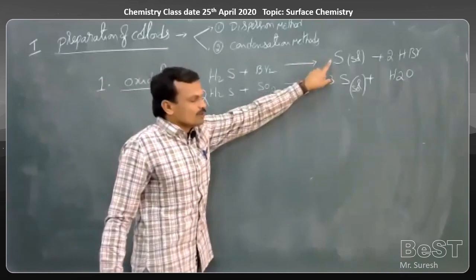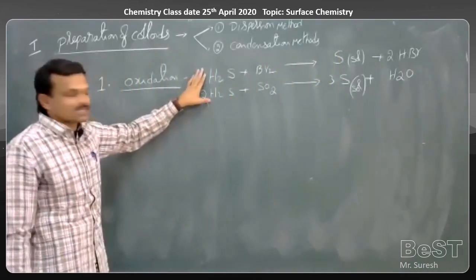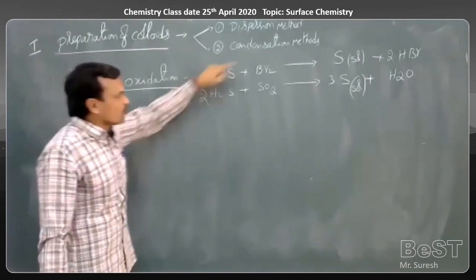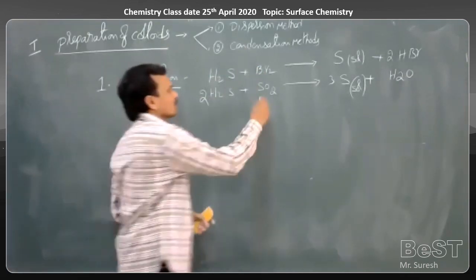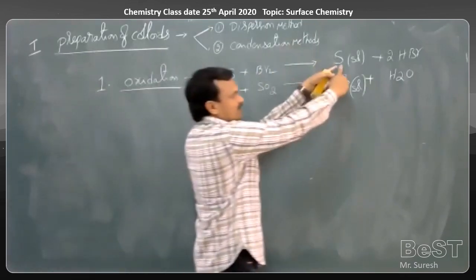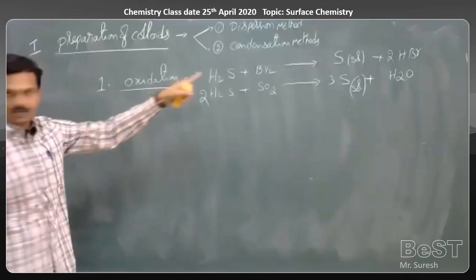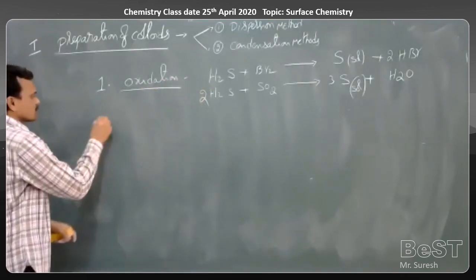So a colloidal solution of sulfur can be prepared by the oxidation of hydrogen sulfide, either by passing through bromine water or sulfur dioxide. By the oxidation method, we have prepared a colloidal solution.